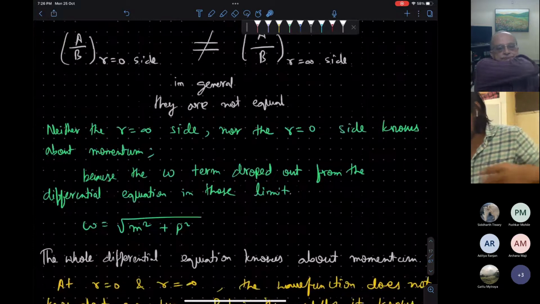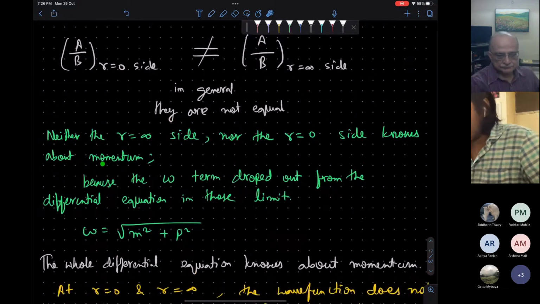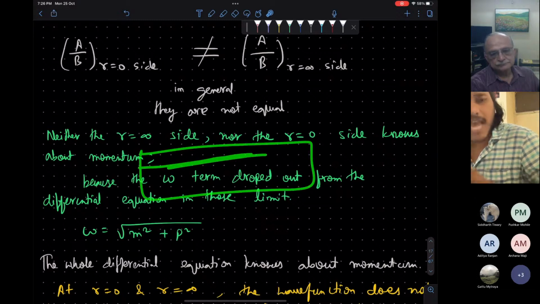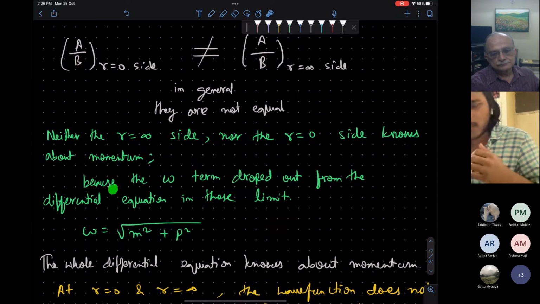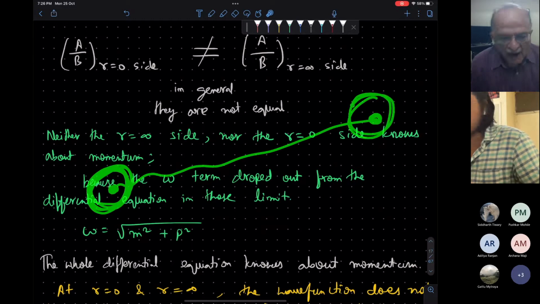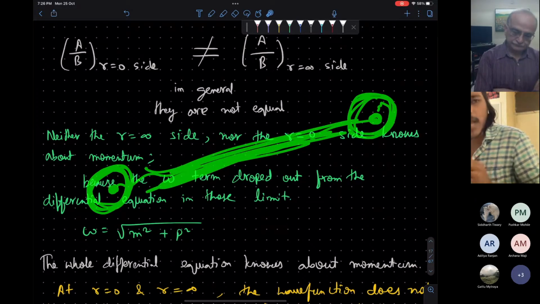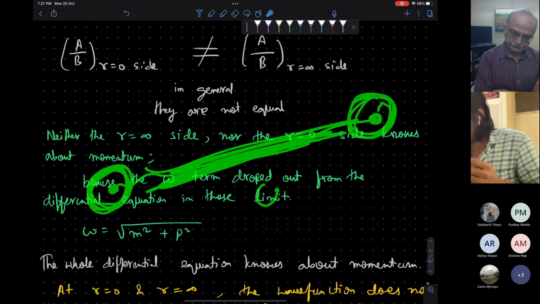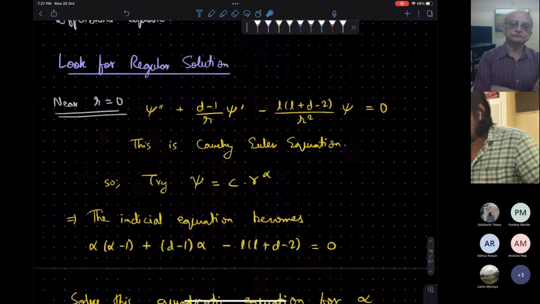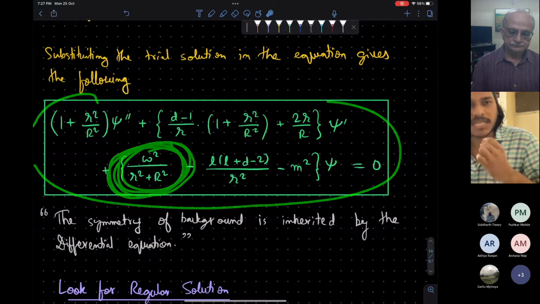So the reason this happens, you can do the calculation and check it, is because the whole differential equation knows about the momentum, and it knows how the wave function is flowing from r equal to 0 to infinity. We are independently solving at r equal to 0 and r equal to infinity. And now what we have to do is patch up this solution. And when we do this patching up, the information about energy will come, because in the middle, this term will be significant, and this term has information about energy.